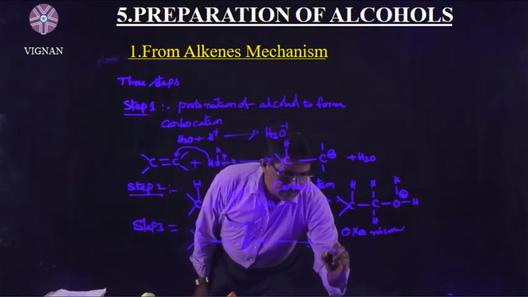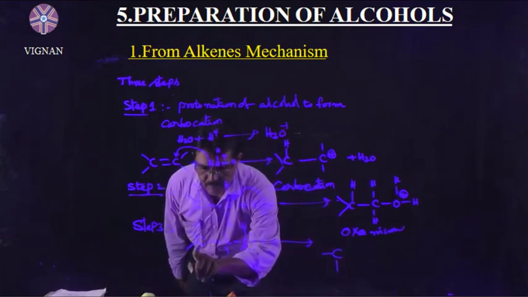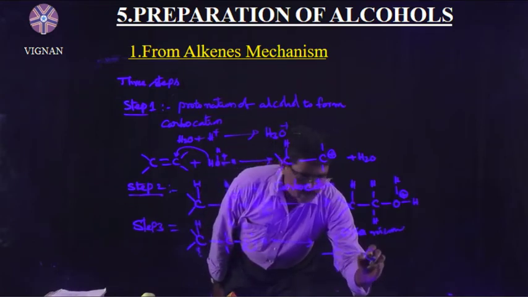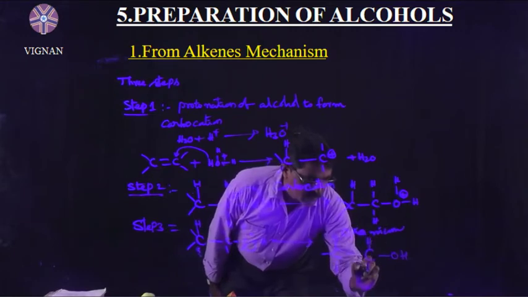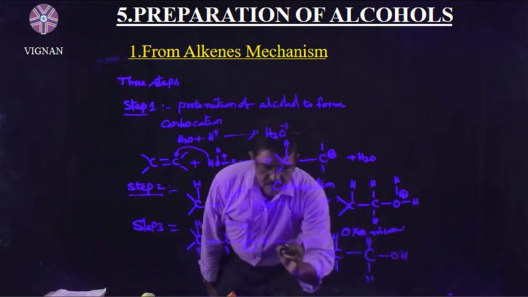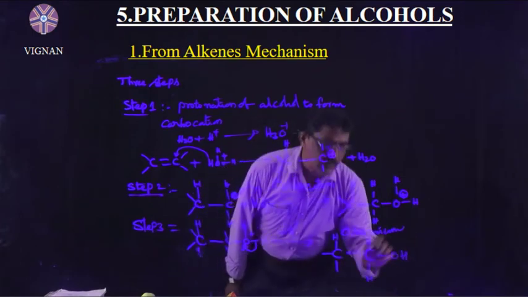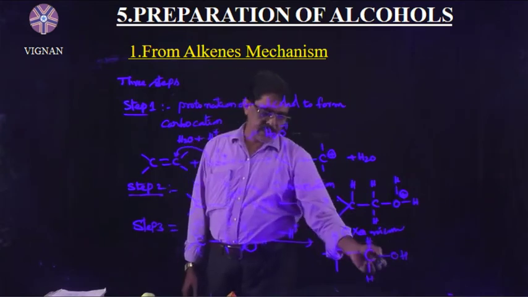Then we will get alcohol. Minus H plus, deprotonation takes place. Then we will get alcohol.